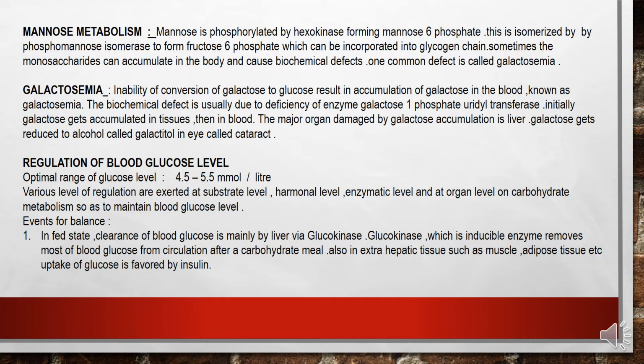In fed state, clearance of blood glucose is mainly by the liver via glucokinase, which is an inducible enzyme, and removes most of the blood glucose from circulation after a carbohydrate meal. Also in extrahepatic tissue such as muscle, adipose tissue, etc., the uptake of glucose is favored by insulin.